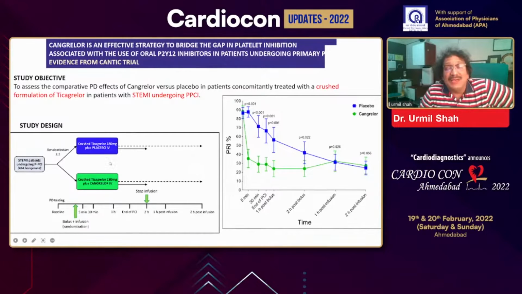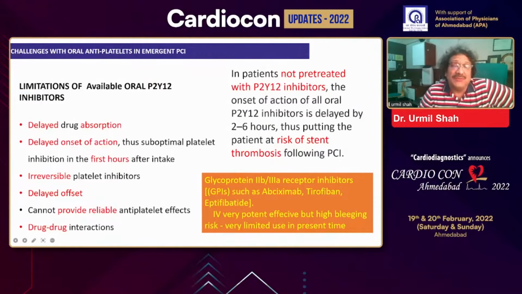As you can see here, when you give IV cangrelor, the efficacy compared to oral ticagrelor is definitely better, and we can achieve more platelet inhibition immediately. That is the reason why this agent has come to the market. Limitations of any oral P2Y12 inhibitor, we know: delayed absorption, delayed onset of action, irreversible platelet inhibition, and delayed offset of action. That is also very important, and there may be drug-to-drug interactions.